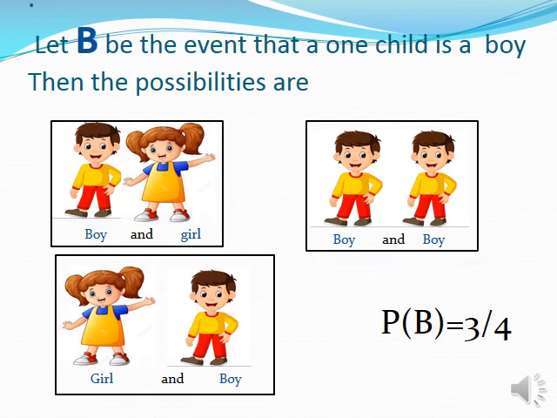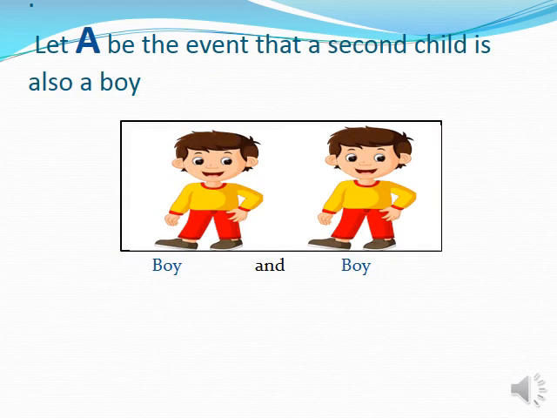Let me define the event B. Let B be the event that one child is a boy. Then the possibilities are boy and girl, boy and boy, girl and boy. That is, P of B is equal to 3 by 4. We have already seen that the possibilities of outcomes are 4. Let me define the event A. Let A be the event that the second child is also a boy. Then the intersection between A and B is 1. That is, the probability of A intersection B is equal to 1 by 4.